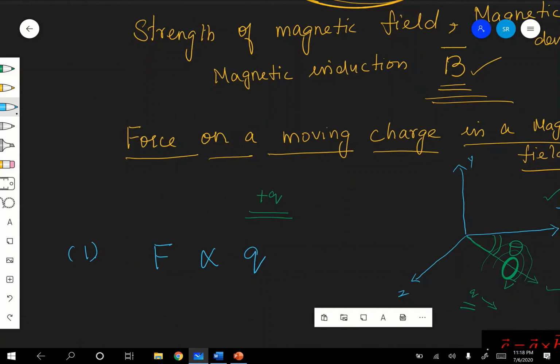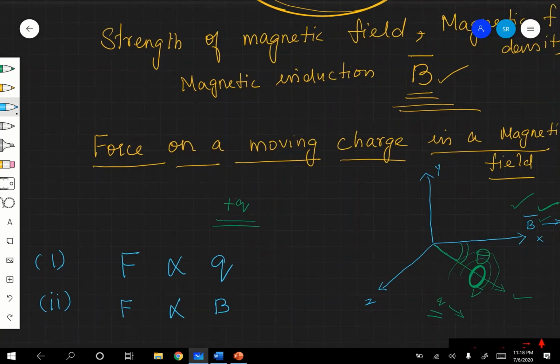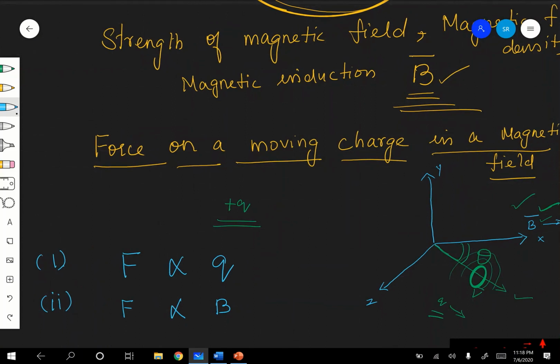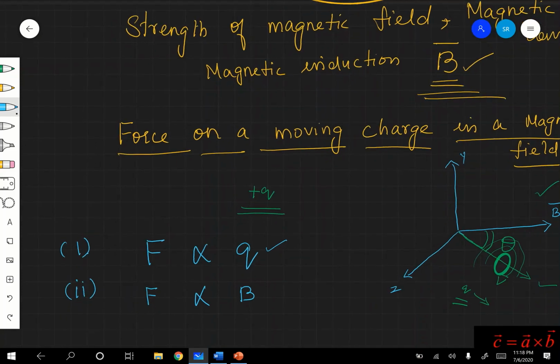Number two, F is proportional to the magnetic field B, therefore the strength of the magnetic field. What is the second one? First one is it is proportional to the magnitude of the charge. Next one is it is directly proportional to the strength of the magnetic field, the magnitude of the magnetic field.